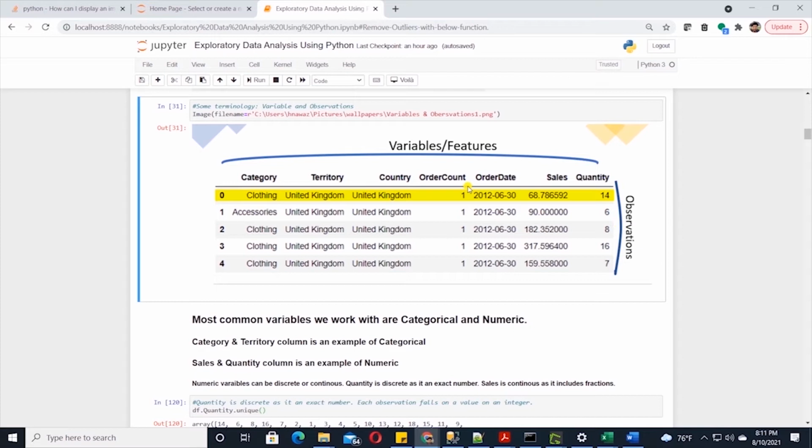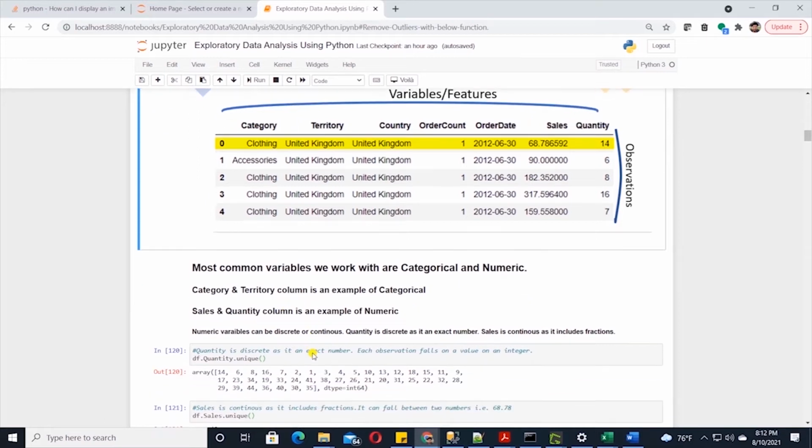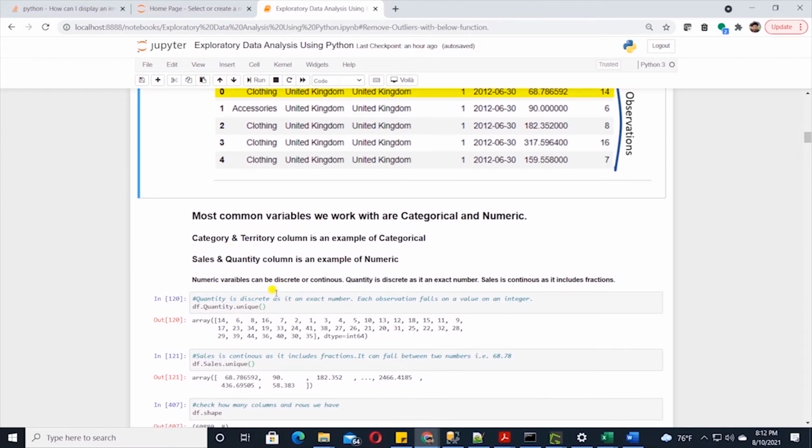The features or variables in a dataset will fall under one of two categories. They will either be categorical or numeric. Categorical variables take on values that are names or labels, for example, the category or territory column. Categorical columns can also be referred to as qualitative variables. Sales and quantity are numeric or quantitative variables. Quantitative variables represent a measurable quantity. We can add these variables. For example, we can say that we have sold 14 quantities of clothing in the last hour.